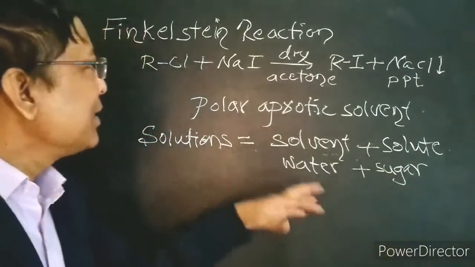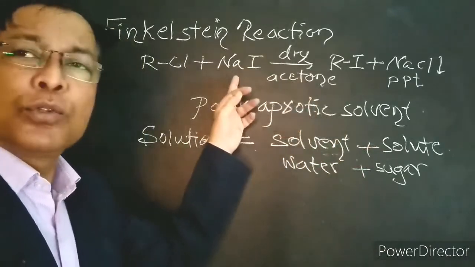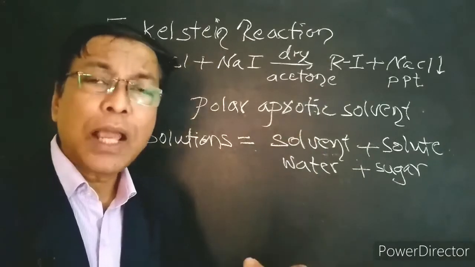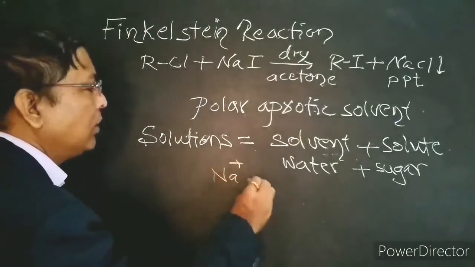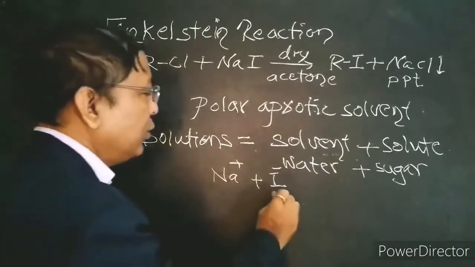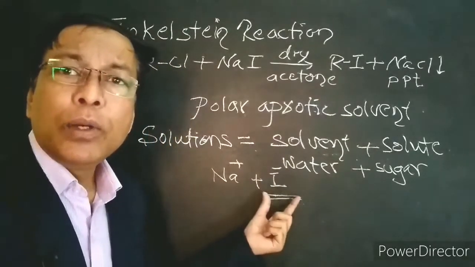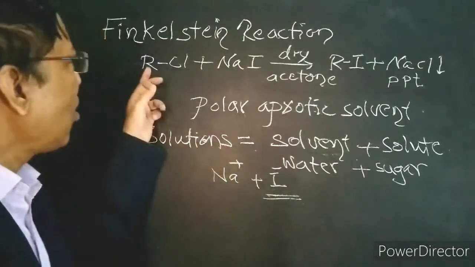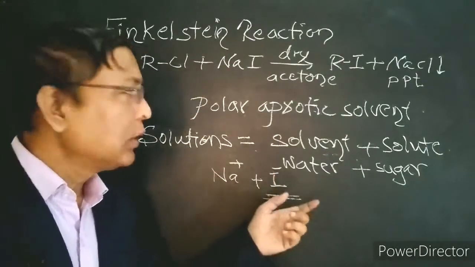In the same way, dry acetone acts like solvent. It dissolves the sodium iodide in it. Sodium iodide dissolves in dry acetone and it forms sodium ion and iodide ion. This is the nucleophile which replaces the chlorine and bromine atoms from alkyl chlorides or from alkyl bromides. Now we know what is solvent.